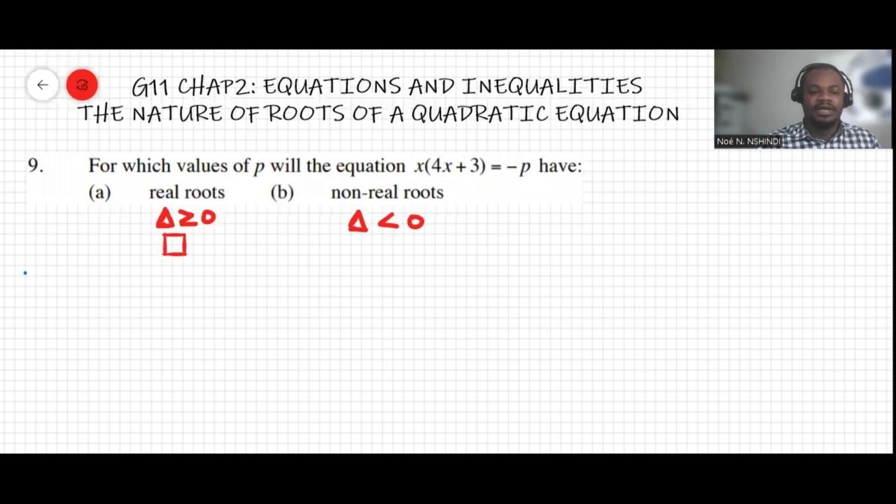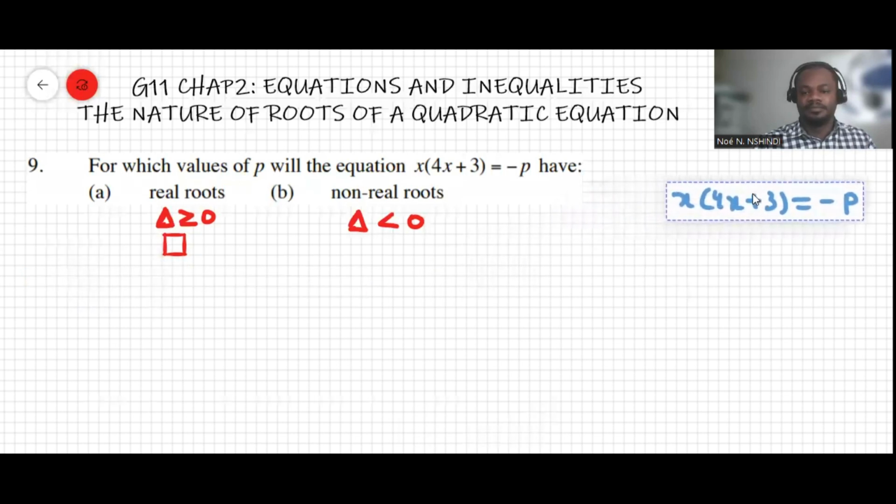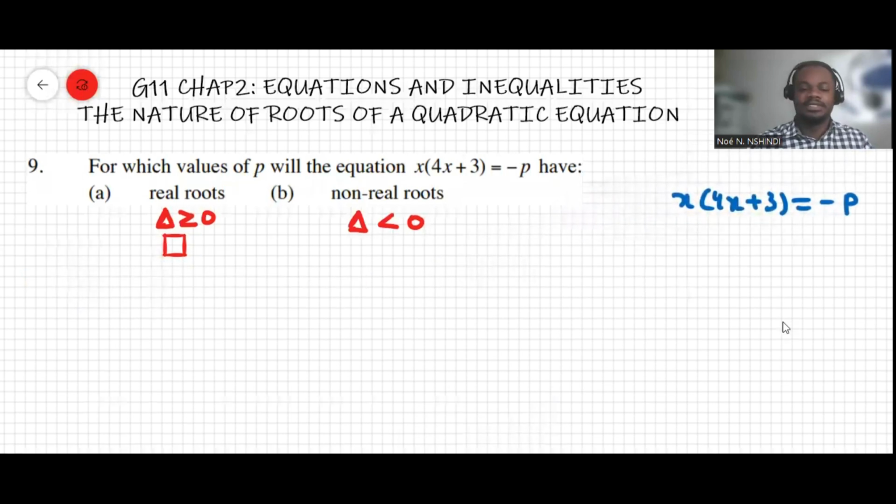It says x(4x + 3) = -p. I prefer to write my equation here. If we expand this, it will be 4x squared plus 3x, and then if you move the p over, that makes plus p equal to 0.